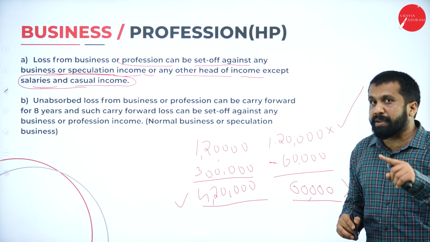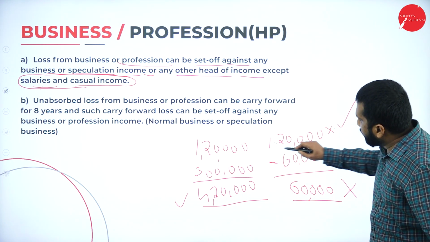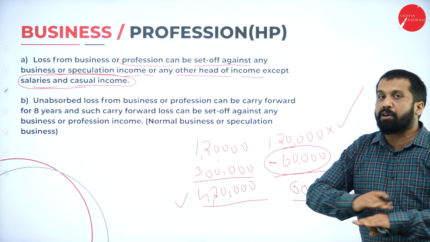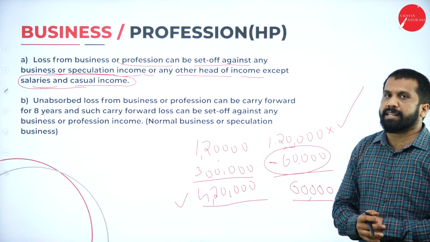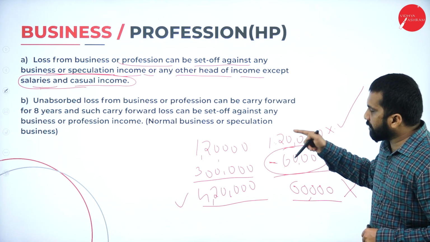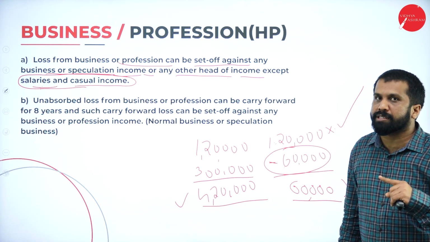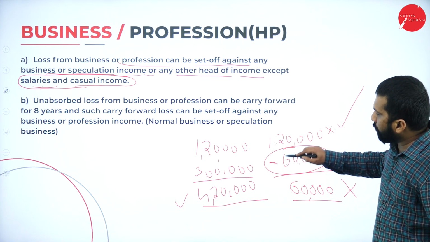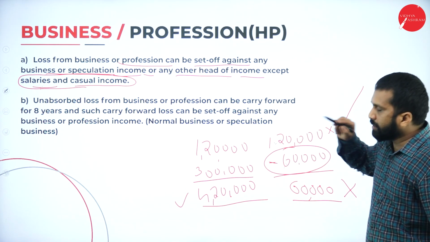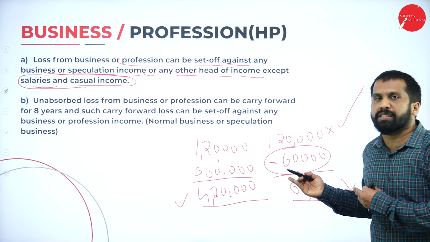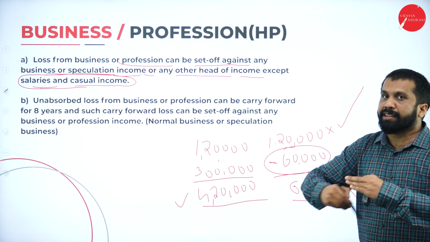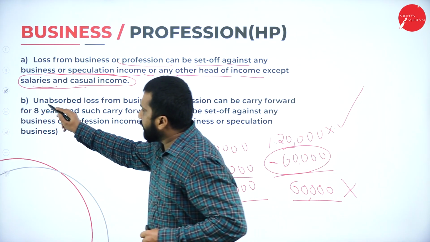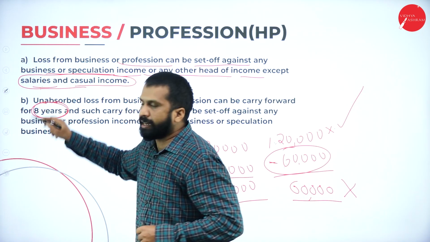This 60,000 you cannot adjust because you cannot adjust with salary. Clear? This is what we call the set-off rules. Then what should I do with this minus 60,000? You can carry it. How many years? 8 years you can carry.